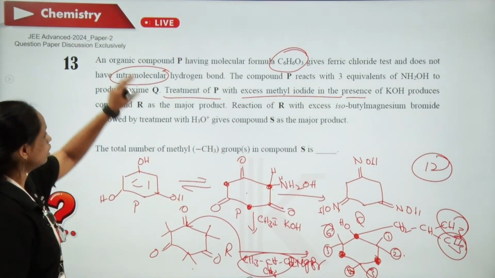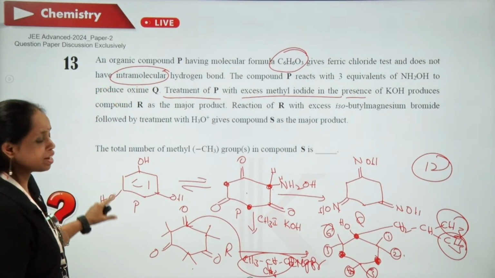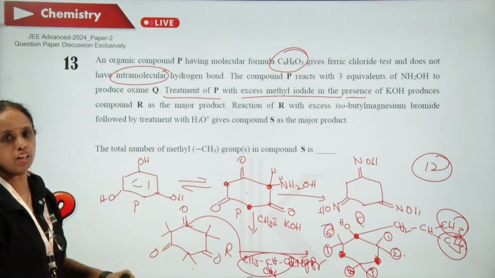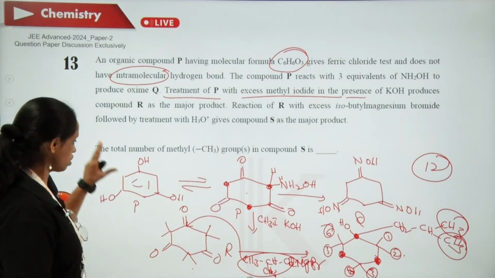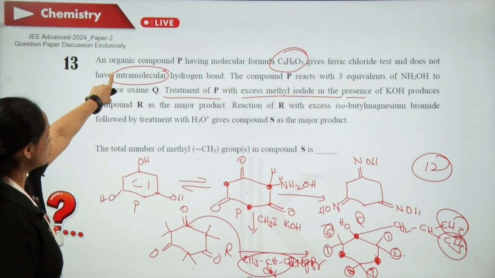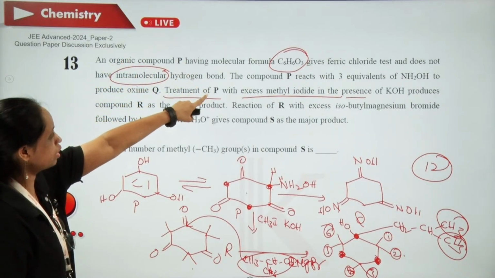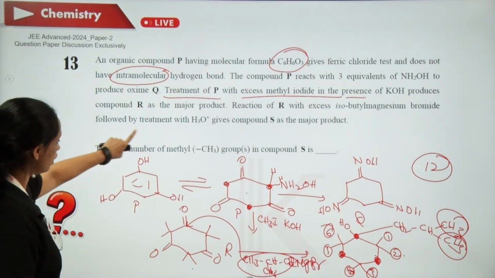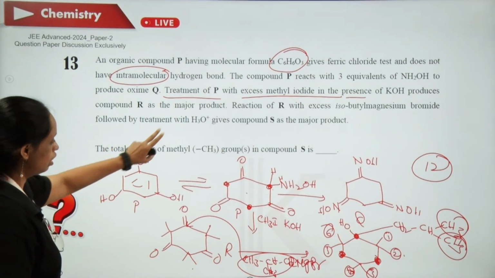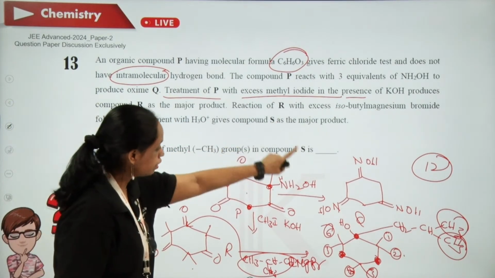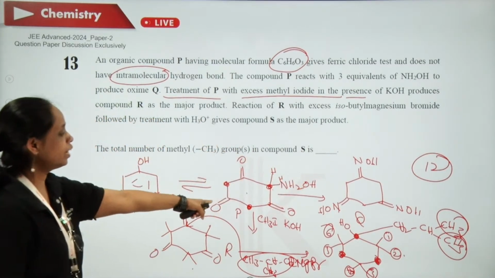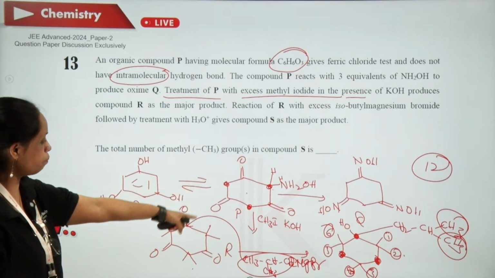So this question is based on alcohols as well as carbonyl compounds, oxygen containing compounds. P is having a molecular formula of C6H6O3. So we are just writing it as a symmetrical one, tautomerization, and then reaction with NH2OH to confirm that it is having this tautomeric form.